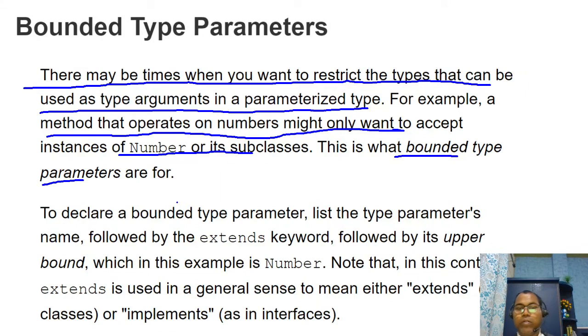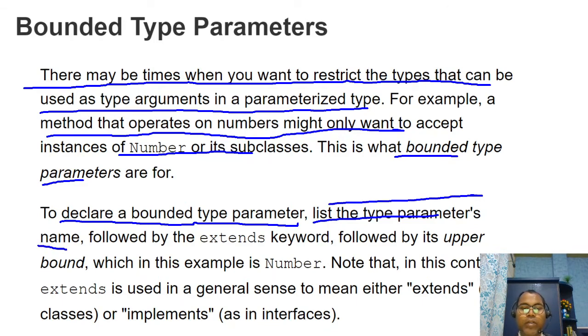To declare a bounded type parameter, list the type parameter's name followed by the extends keyword. The keyword used is extends, and it is known as an upper bound.